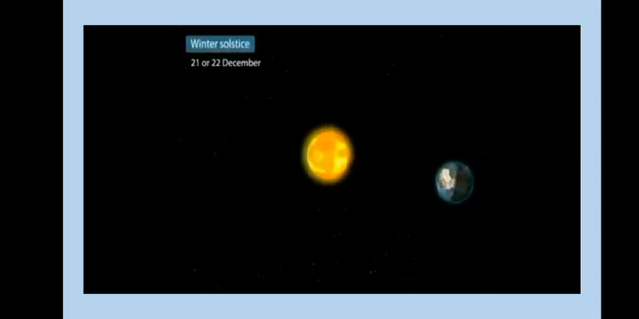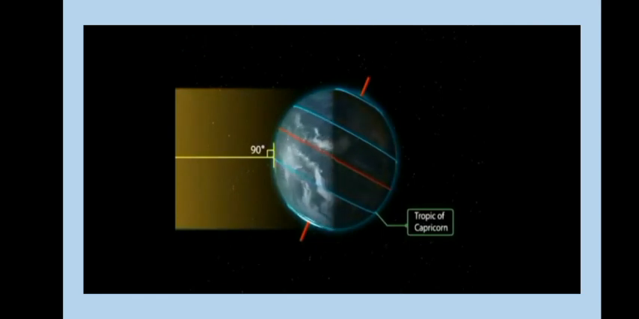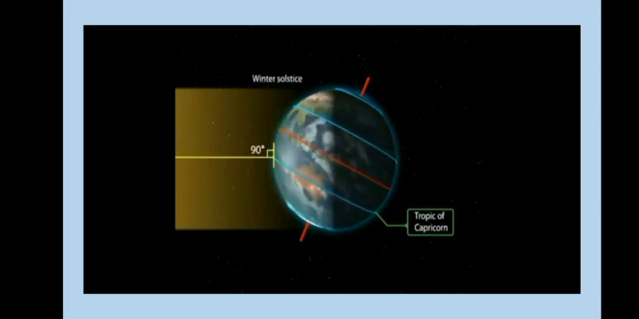Now we will talk about the winter solstice. The winter solstice occurs on 21st or 22nd of December, where the sun is over the Tropic of Capricorn and receives the largest amount of sunlight. On this day, the northern hemisphere is in the winter solstice and the southern hemisphere is in the summer solstice.